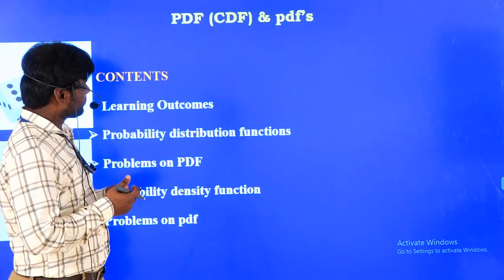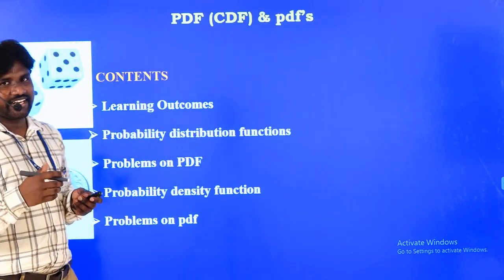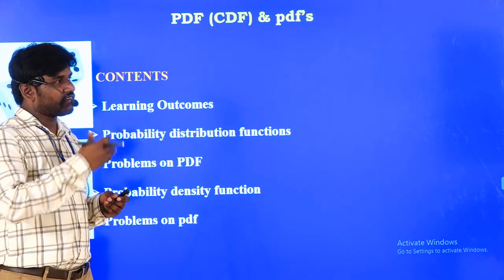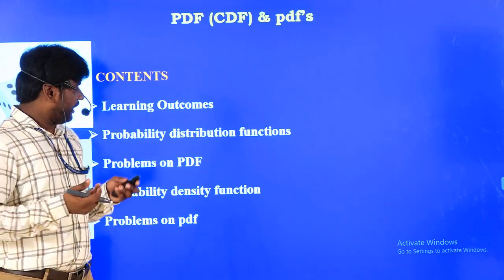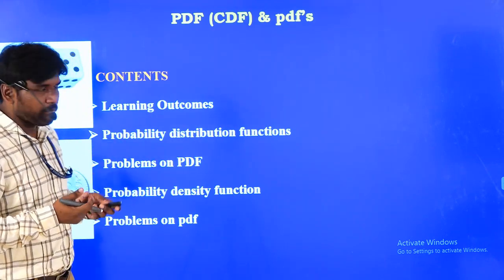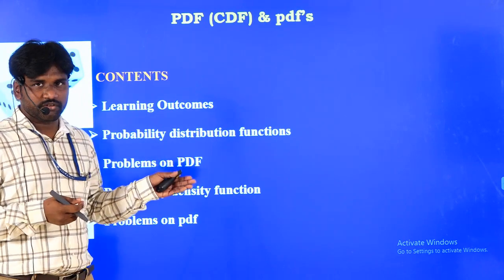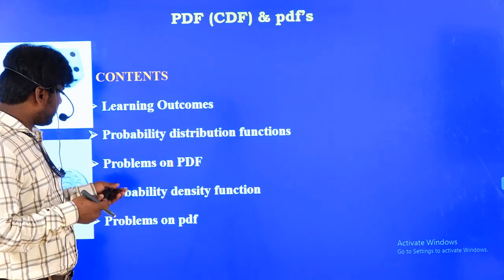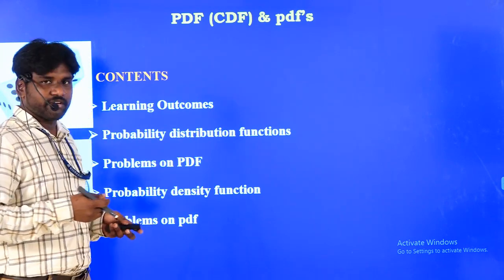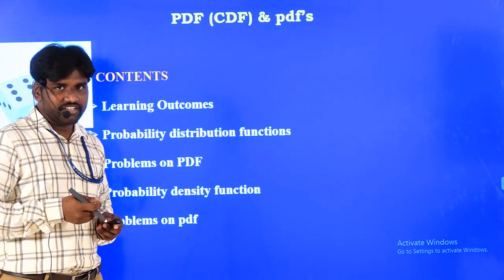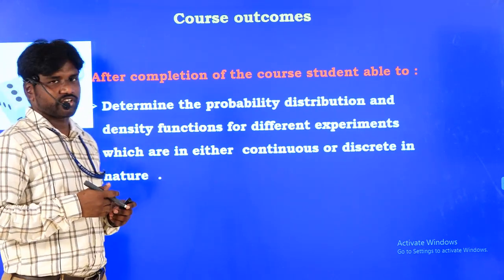Here, if you see the contents of today's topic, it includes the learning outcomes, that means what the student is able to do after completion of this course. And one more thing is the probability distribution function. We are going to solve some problems on the probability distribution function, and after that the probability density function along with some problems on probability density functions. So first we see what the course outcomes are.